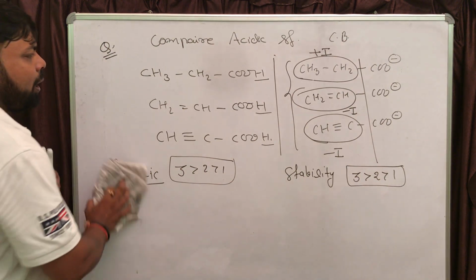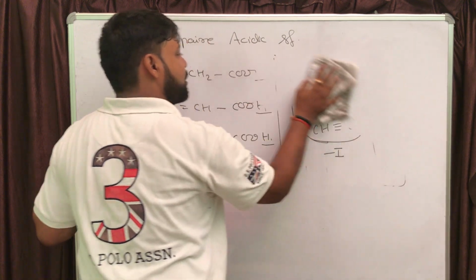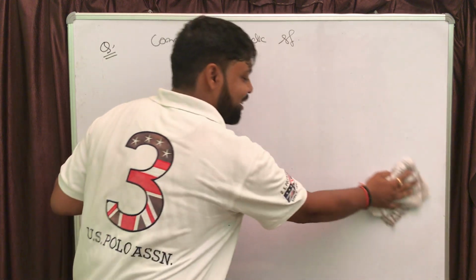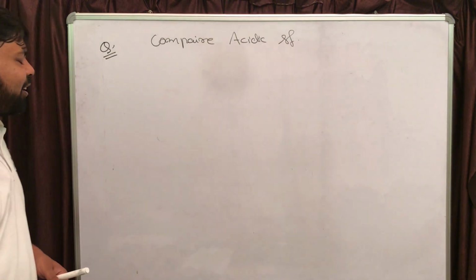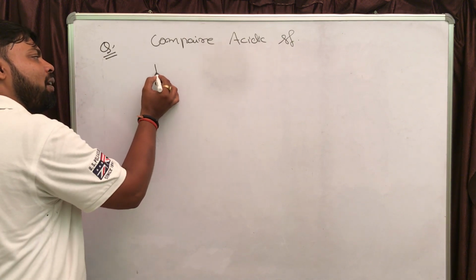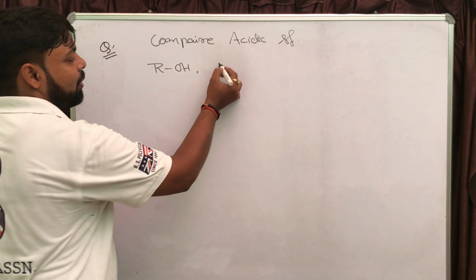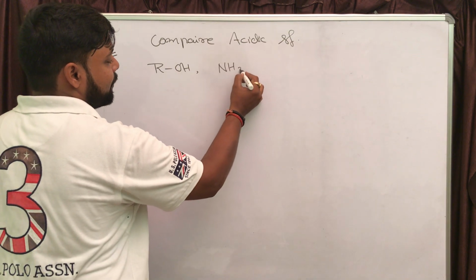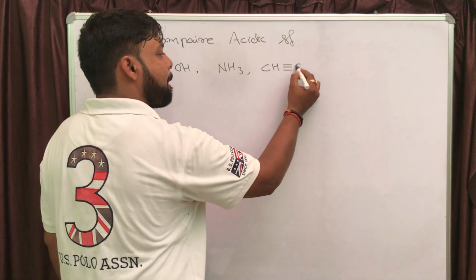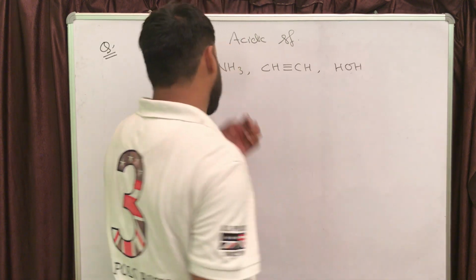Now, next question is, let's do one or two more questions. Then we are going to discuss the next application, that is base strength. Next question is, again compare the acidic strength if it is given ROH, alcoholic group, ammonia, acetylene, and water, HOH.